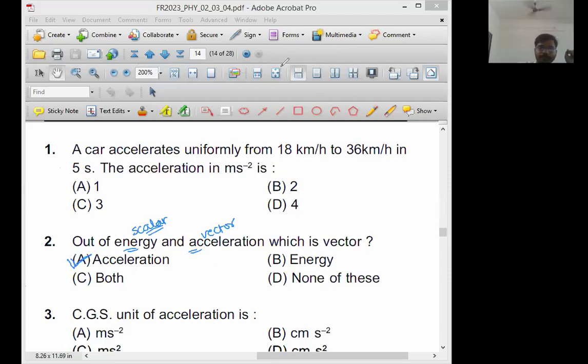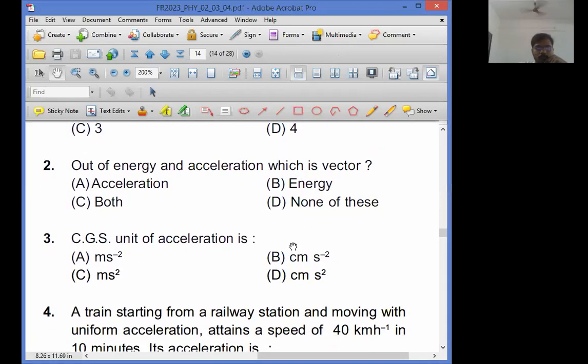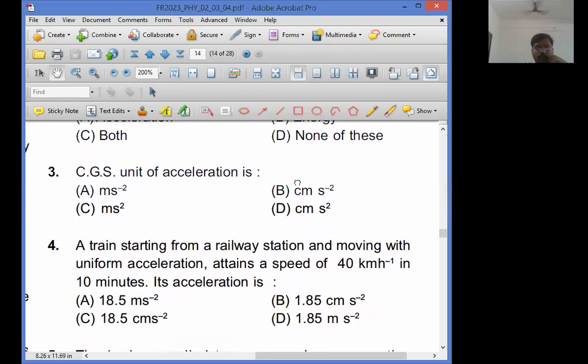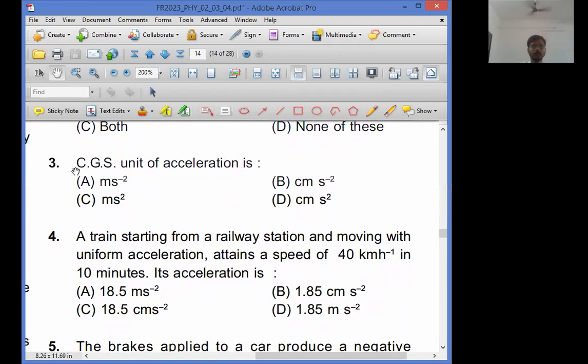Next, question number 3. CGS unit of acceleration is, now they are asking not SI unit, they are asking CGS unit. Now what is CGS unit we will discuss, but you try to answer.